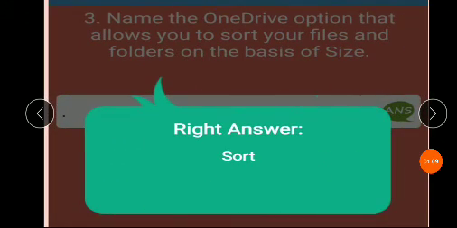Question number 3. Name the OneDrive option that allows you to sort your files and folders on the basis of size. Answer is sort.